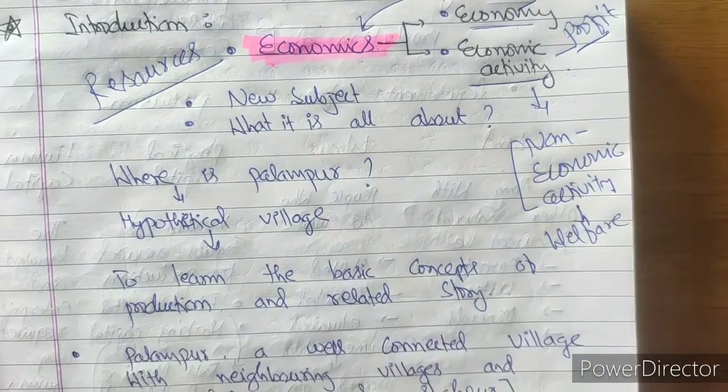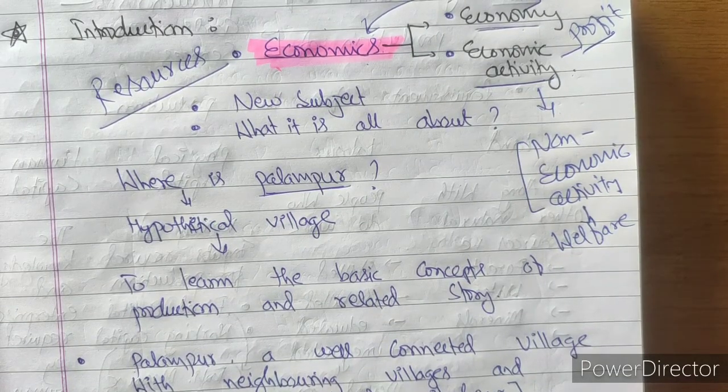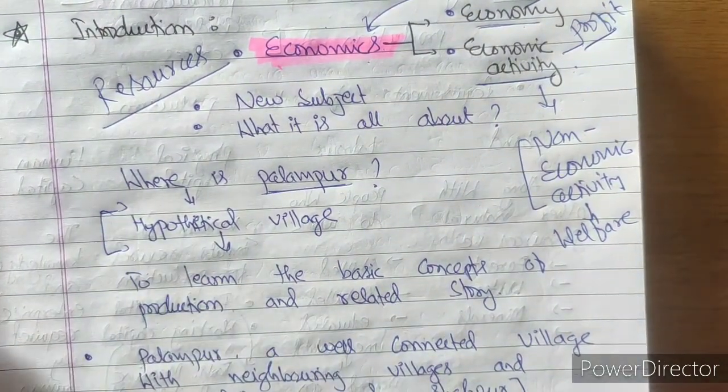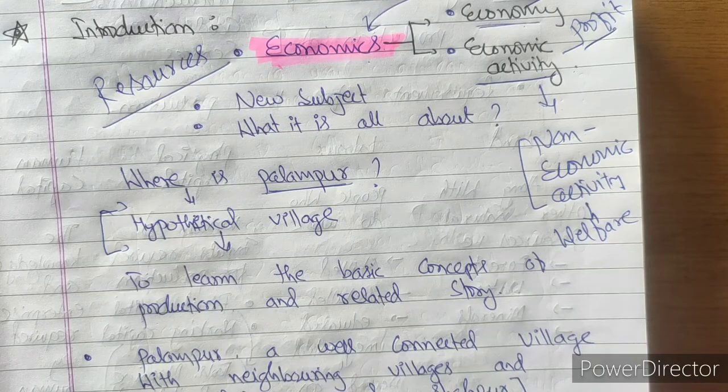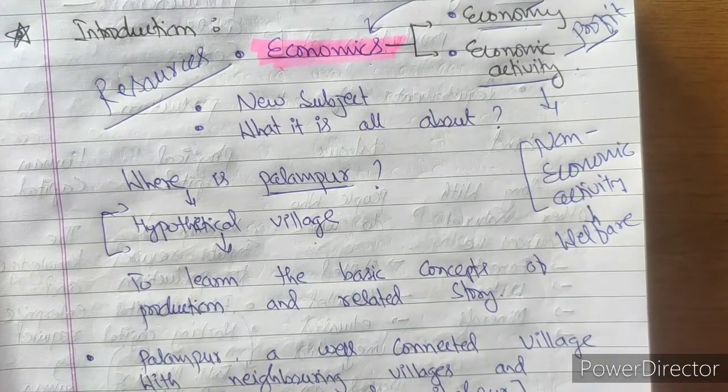Now the concept of Palampur. Where is this Palampur? The village Palampur is an imaginary village which is covered in your syllabus. This imaginary village is a hypothetical village. Hypothetical means imaginary, which does not really exist. This hypothetical village has most of the facilities that a village should have. It's a kind of ideal village, with the availability of transport, electricity, irrigation facilities, hospitals, schools and medical facilities. In this way, it's an ideal hypothetical village through which other economic activities are defined to you.